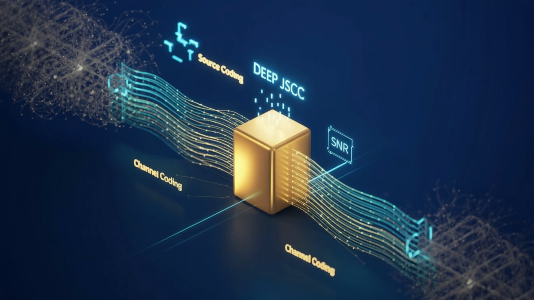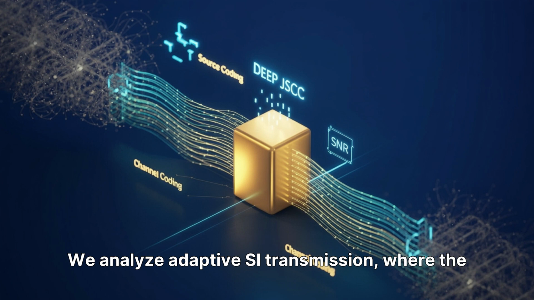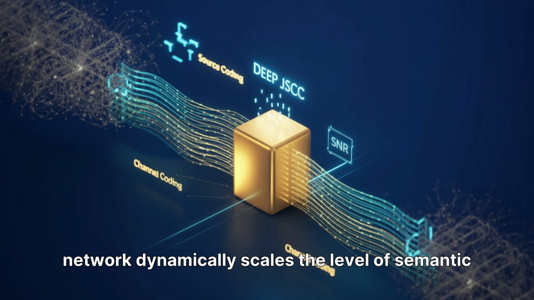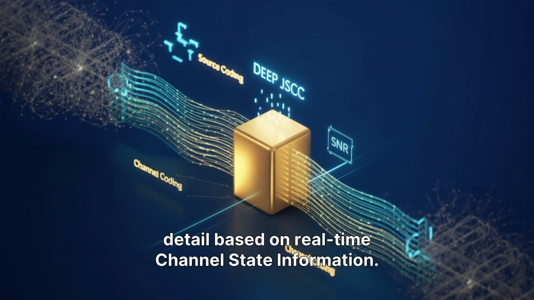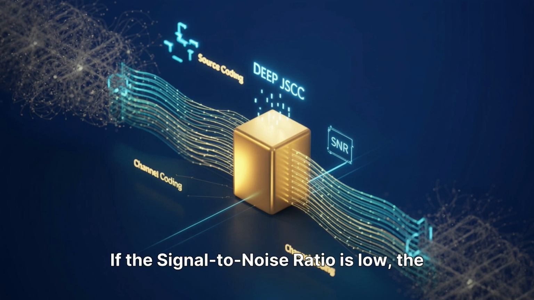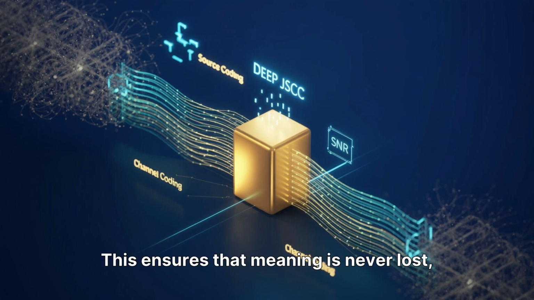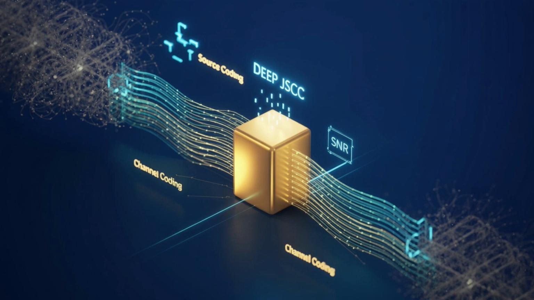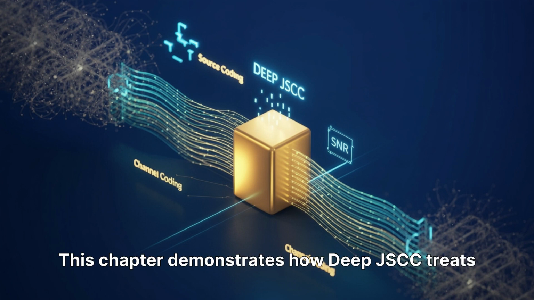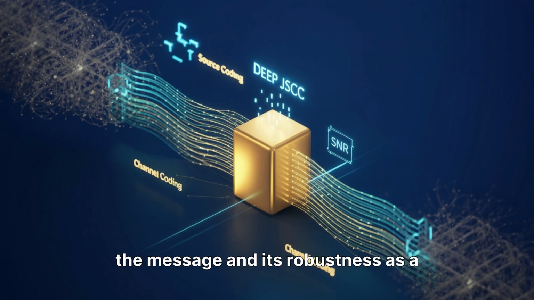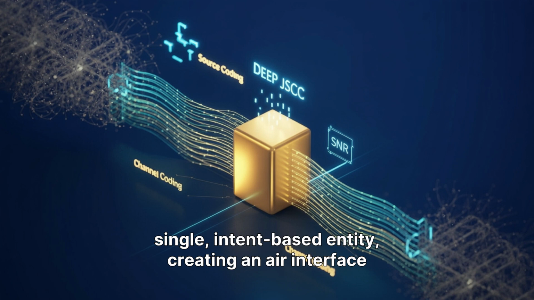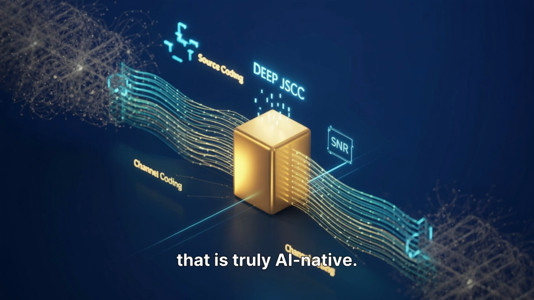logical reconstruction. We analyze adaptive SI transmission, where the network dynamically scales the level of semantic detail based on real-time channel state information. If the signal-to-noise ratio is low, the network prioritizes the most fundamental semantic substance. This ensures that meaning is never lost even when bits are corrupted. This chapter demonstrates how deep JSCC treats the message and its robustness as a single intent-based entity, creating an air interface that is truly AI native.